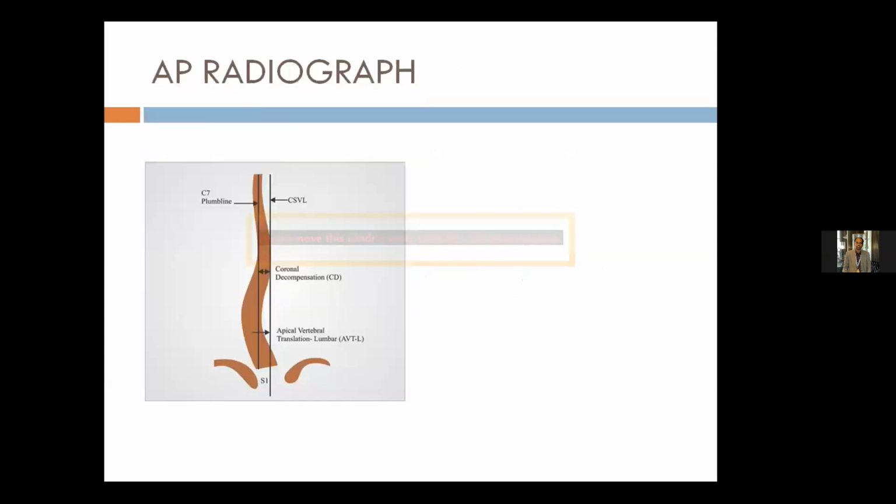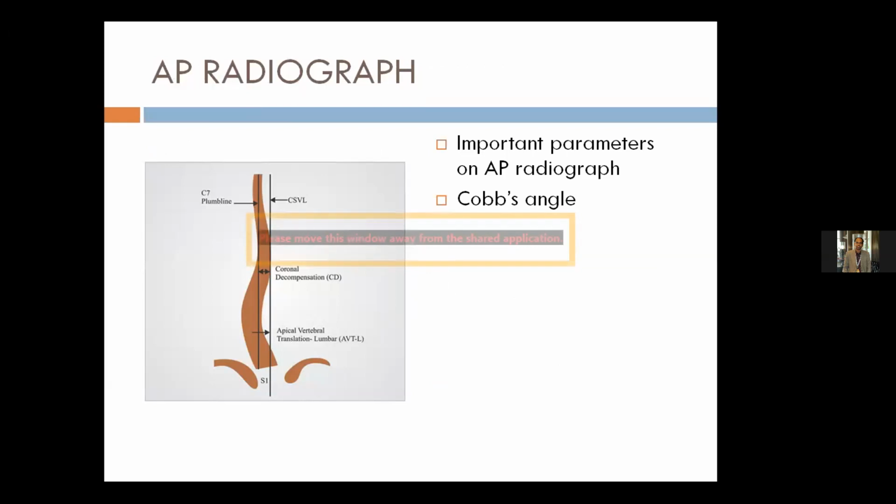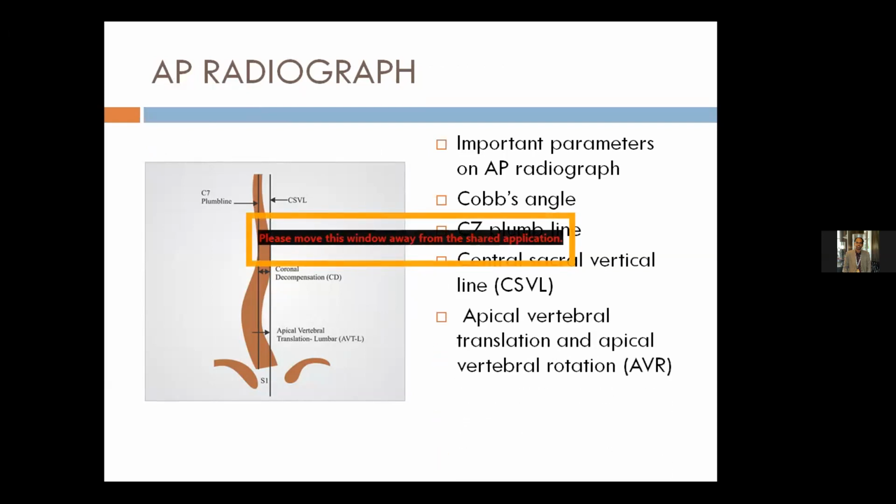So on the AP radiograph, the main parameters which are assessed are Cobb's angle, C7 plumb line, central sacral vertical line, and apical vertebral translation and rotation. Coronal decompensation is calculated as the distance between the C7 plumb line and the central sacral vertical axis. Usually up to 5 centimeters of coronal decompensation is considered acceptable on the AP view.